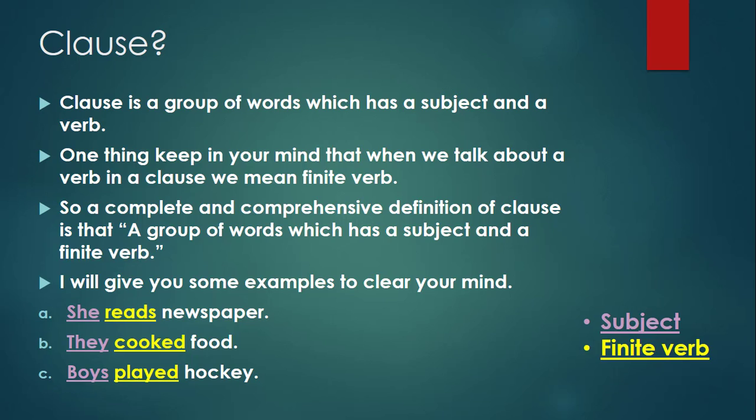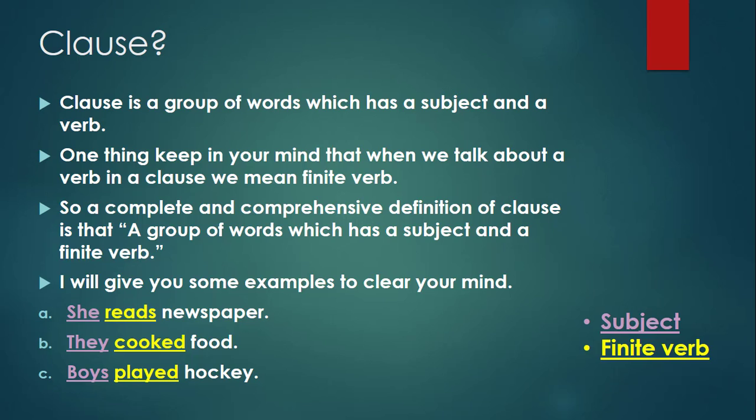First sentence is: she reads newspaper. Very simple sentence. In this sentence, we have a subject and a finite verb. She is the subject and reads is a finite verb, because we can change read into reading. Next sentence is: they cooked food.